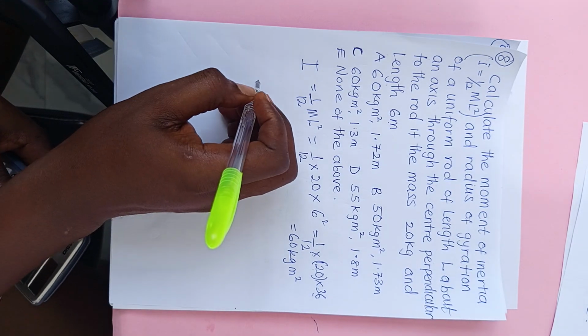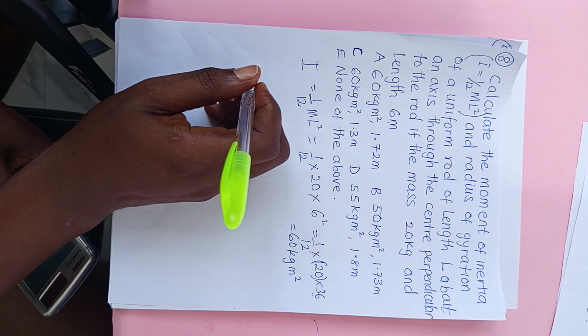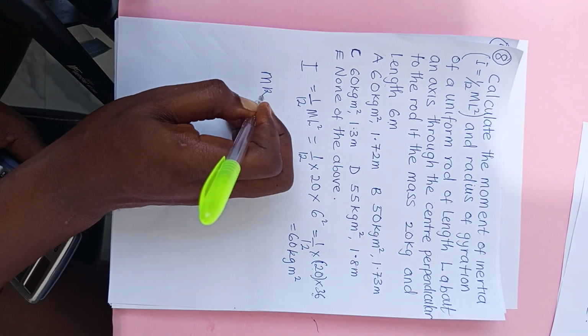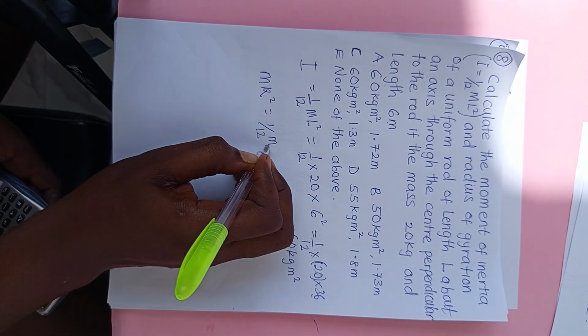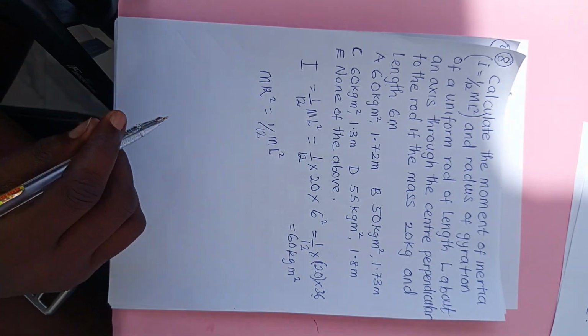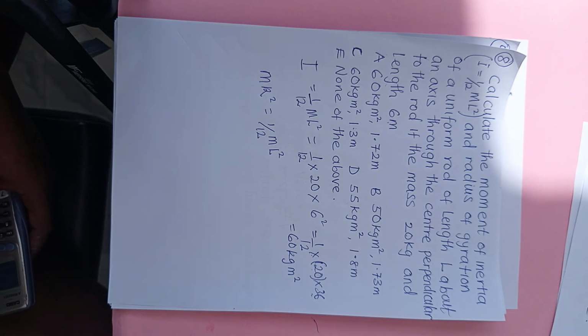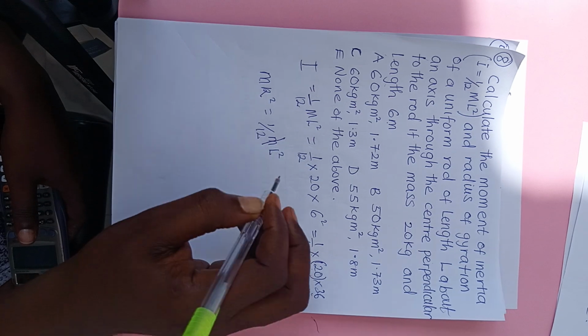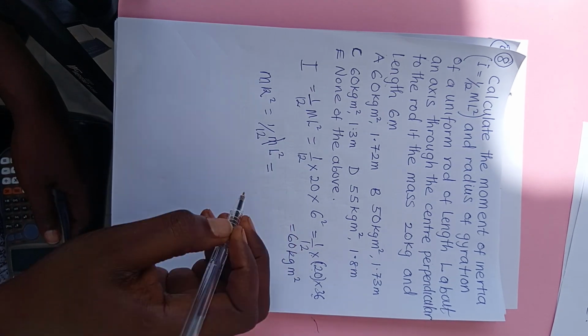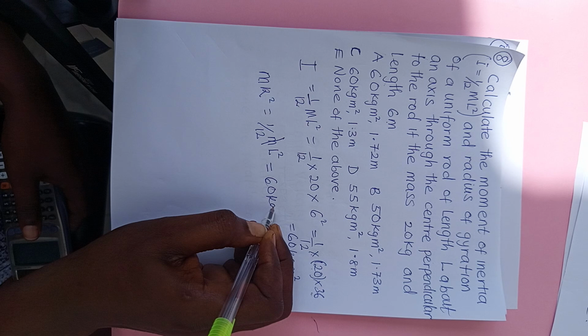Then we are looking for the radius of gyration. Mk square is equal to 1/12 ML square, and everything here is 60.